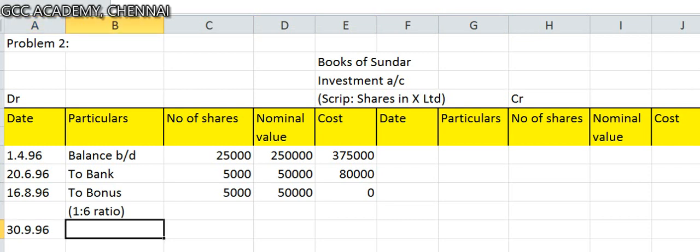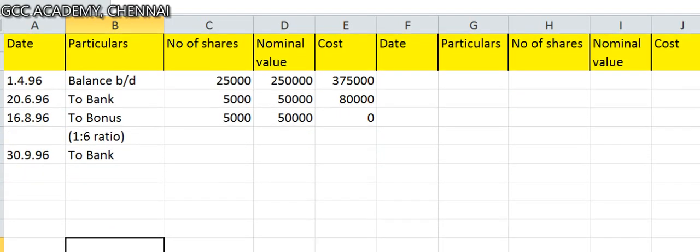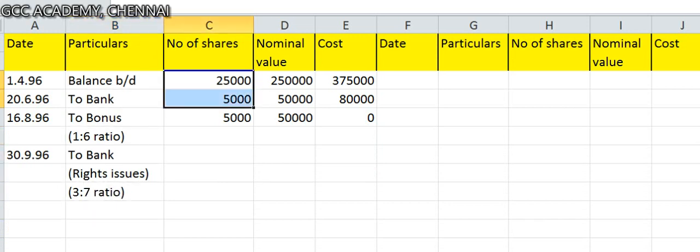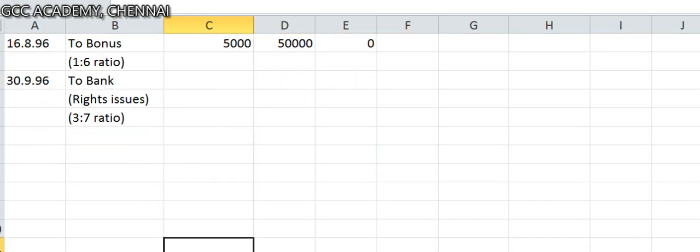he is going to apply for rights to bank, rights issue, within bracket rights issue. Carefully observe, what is the rights issue ratio? 3:7. For every 7 held, 3 shares. Now he has got a total of 35,000 shares, for which he is going to get 3 per 7, out of which he is selling 1/3, he is applying for 2/3. Very important.